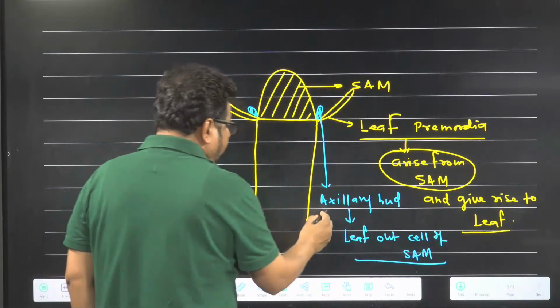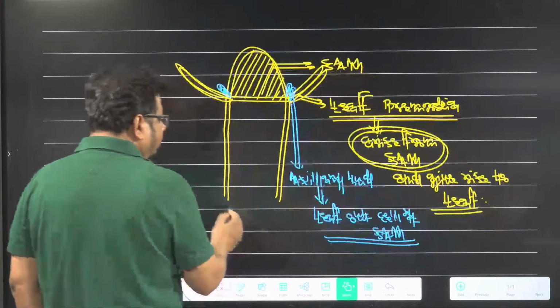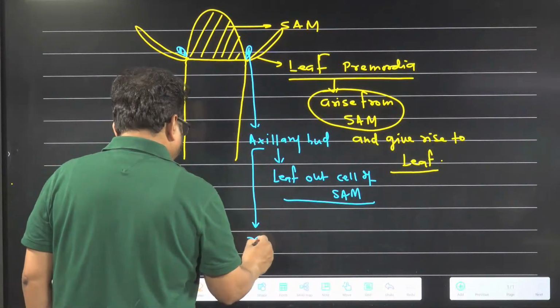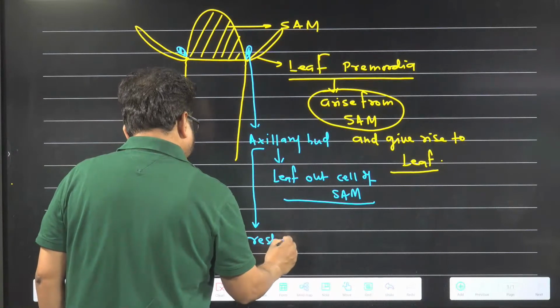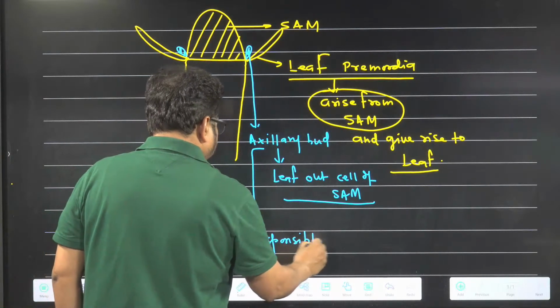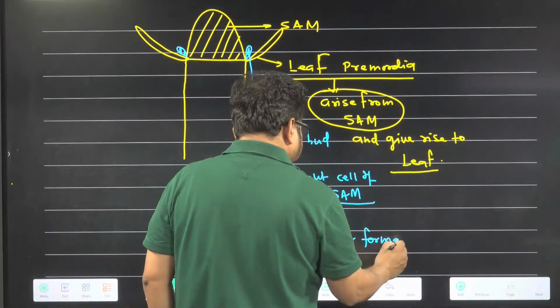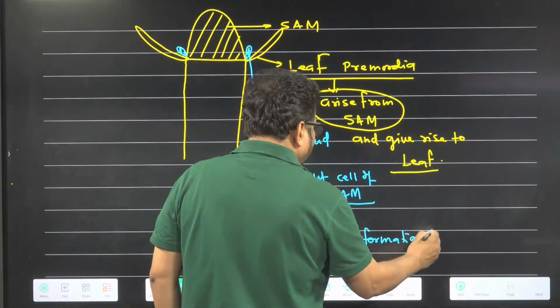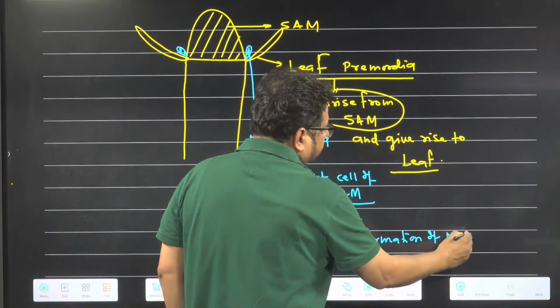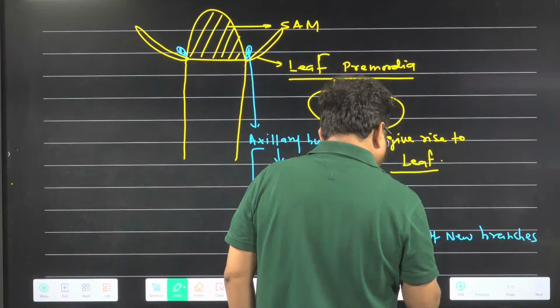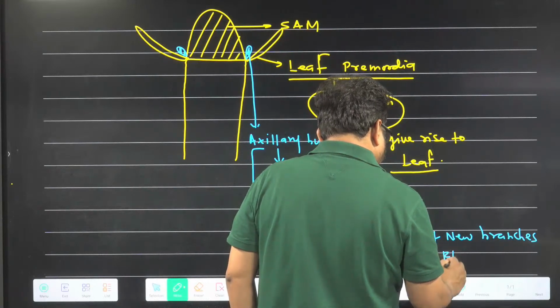And when these axillary buds show activity, axillary bud is responsible for formation of new branches or flower.